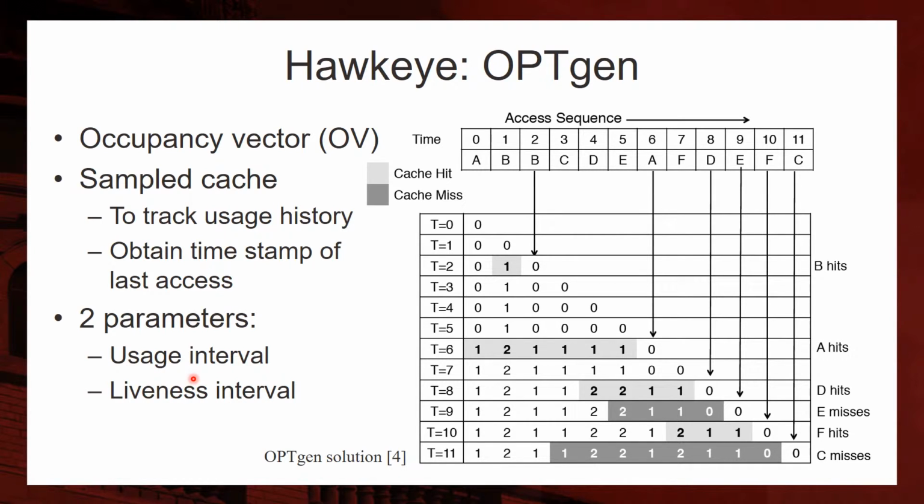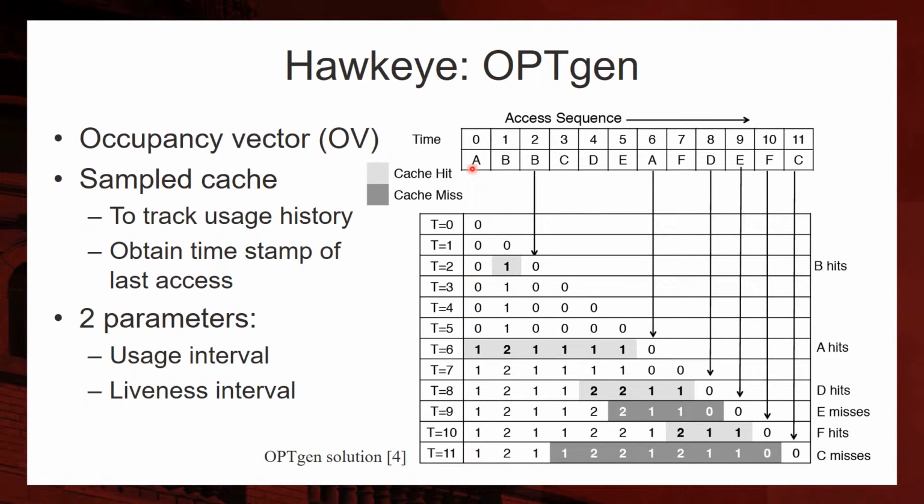Usage interval is the time period between two consecutive accesses to the same memory block. Liveness interval indicates the amount of time for which the line is active within the cache. Now let us consider a simple example to understand this concept. Important assumptions within this example are that we support bypassing and also that the cache capacity is limited to two ways.